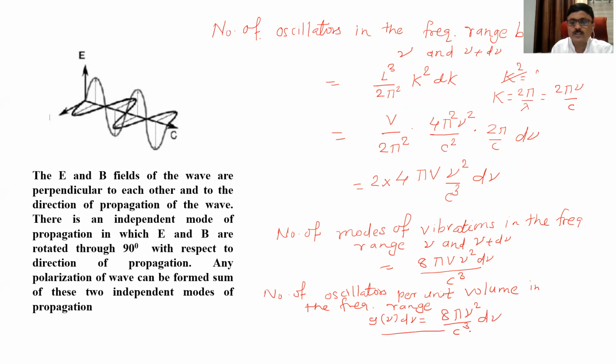So this is a very important equation. This expression is also applicable in Rayleigh's theory. We are using the same expression: the number of oscillators in the frequency range between nu and nu plus d nu is given by 8 pi nu square divided by c cube into d nu. In this way we can calculate the number of oscillators per unit volume in the frequency range. We will use this equation while calculating the actual expression for Planck's law. Now what we have to do?